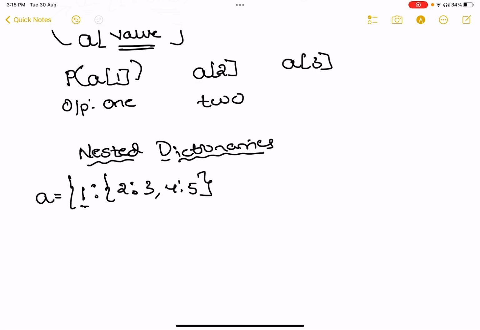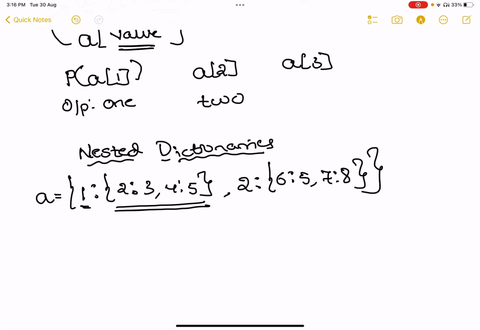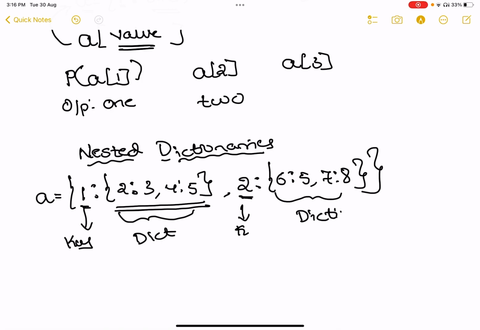So the first key has a value which is itself a dictionary, and the second key may have a value which is another dictionary, 6 colon 5, 7 colon 8. This completes the nested dictionary pattern. For each key, the value is nothing but another dictionary.